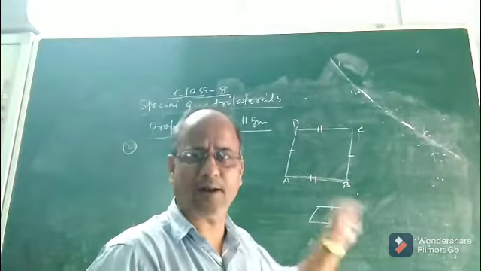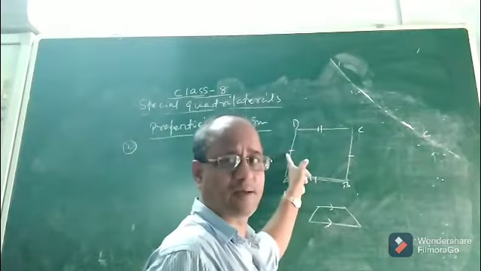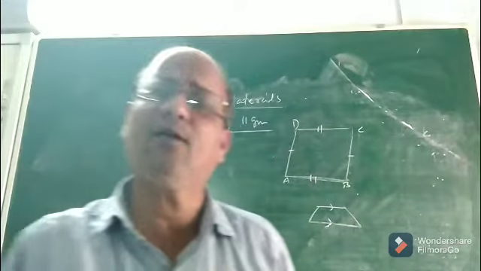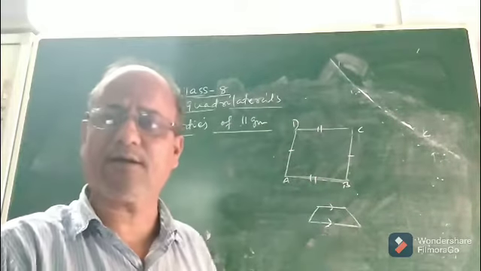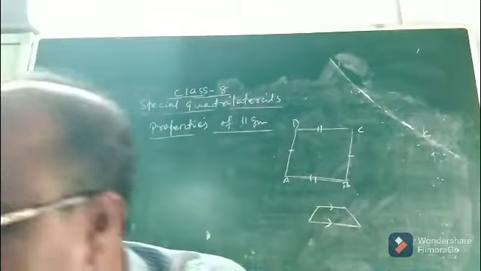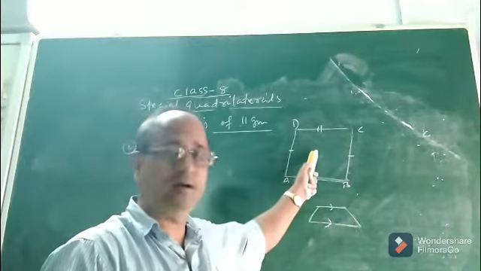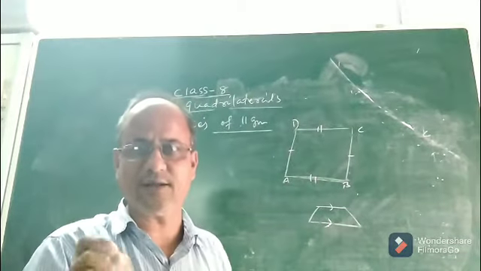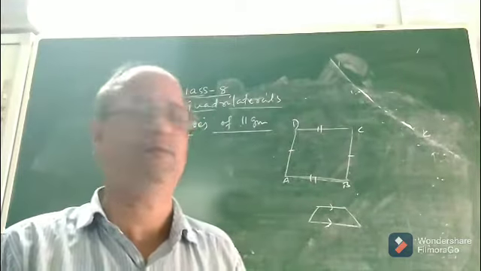But what about a parallelogram? In a parallelogram, both pairs are parallel, this side parallel and this side parallel. So it will be a trapezium. So what I mean to say is that every parallelogram is a trapezium, but the converse is not true. That means a trapezium need not be a parallelogram, but every parallelogram is a trapezium. So that is the relation, or the difference, between a trapezium and a parallelogram.